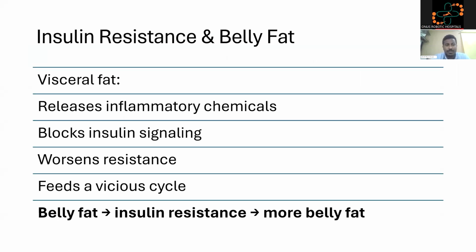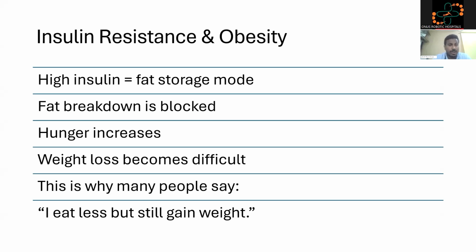Insulin resistance and belly fat. As we have already read, insulin resistance leads to belly fat, which in turn leads to many of the secondary complications that we develop. The visceral fat releases inflammatory chemicals, also called cytokines, which in turn worsen the insulin signaling, worsen resistance and feed a vicious cycle. Belly fat, insulin resistance, more belly fat. The cycle keeps on happening until it becomes toxic for the person.